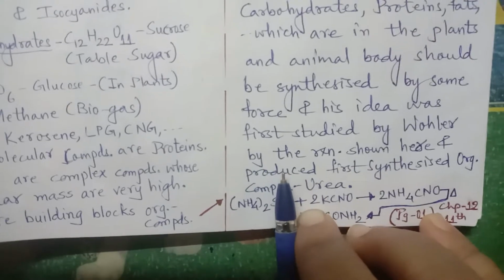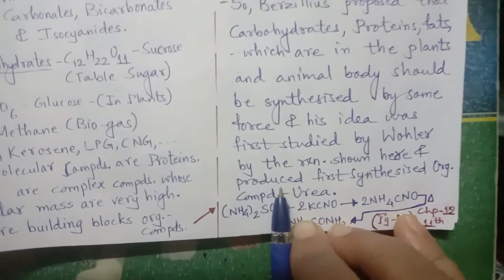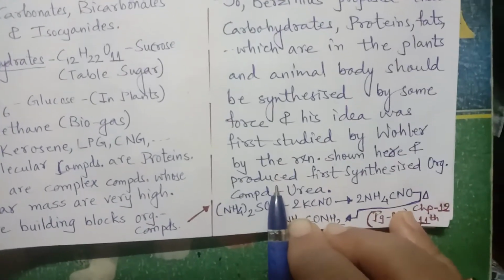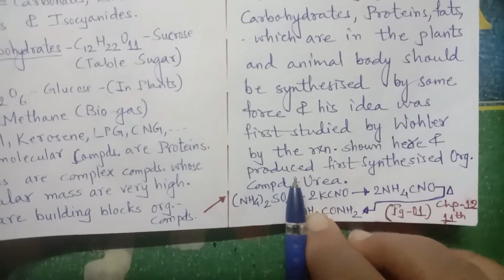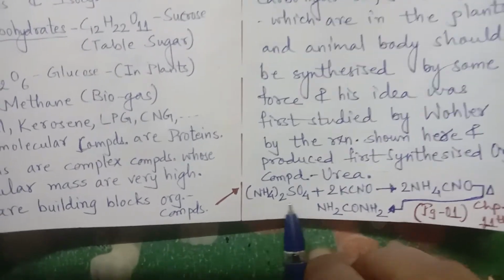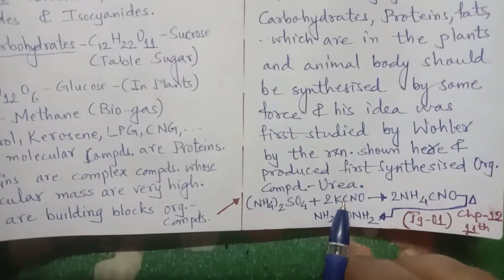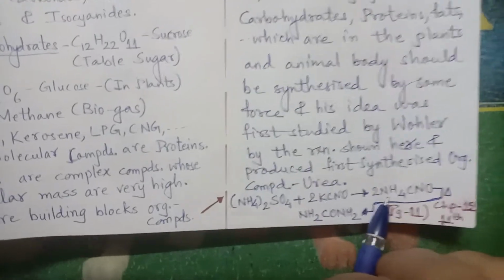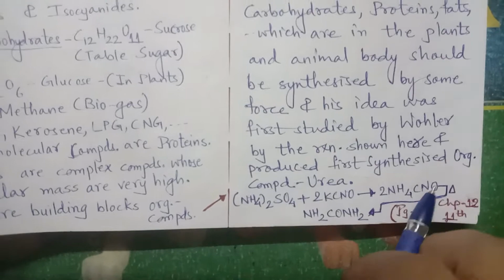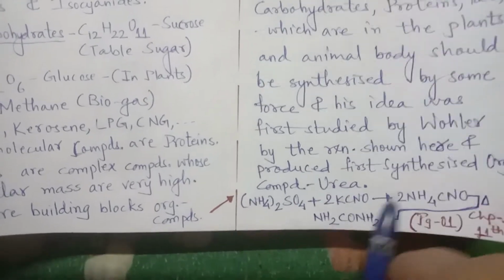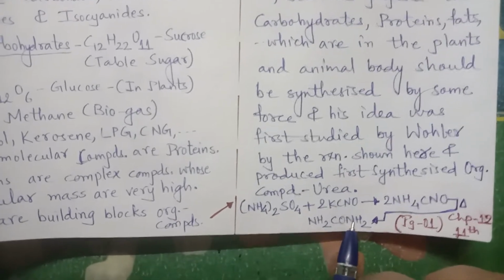Before the cyanide, what was that substance which gave first the cyanide? So Wöhler reacted ammonium sulfate with potassium cyanide to synthesize the first organic compound, urea. On reaction of these two, ammonium cyanide was formed, which was further heated, and the rearrangement of ammonium cyanide took place as NH2CONH2. Why was the heating necessary?